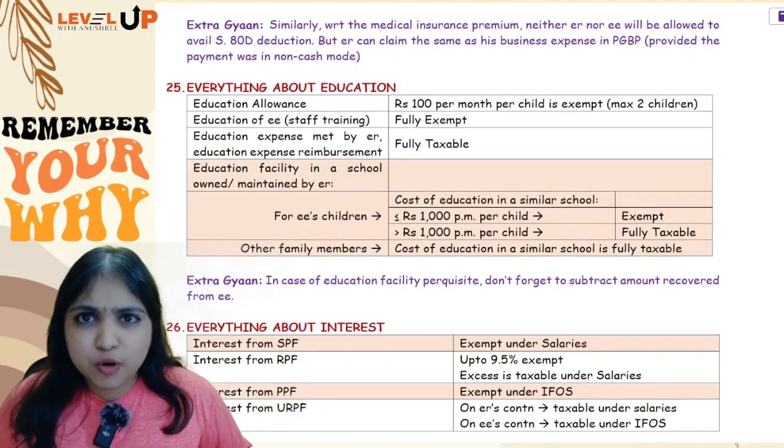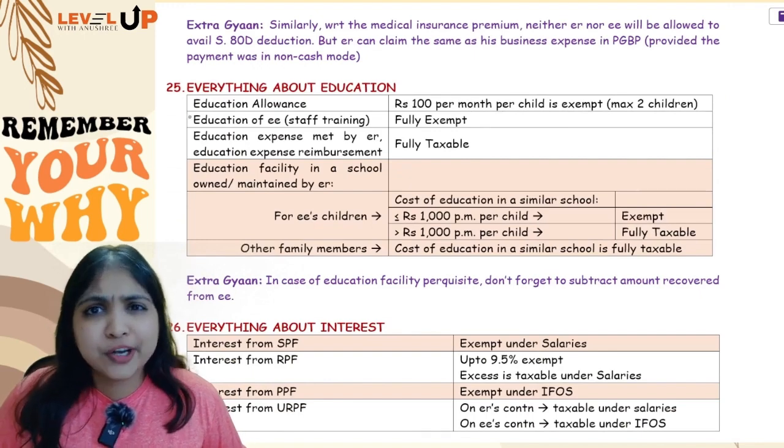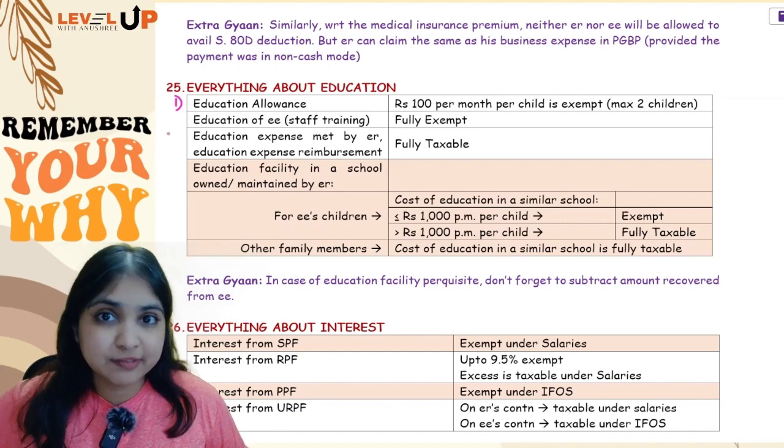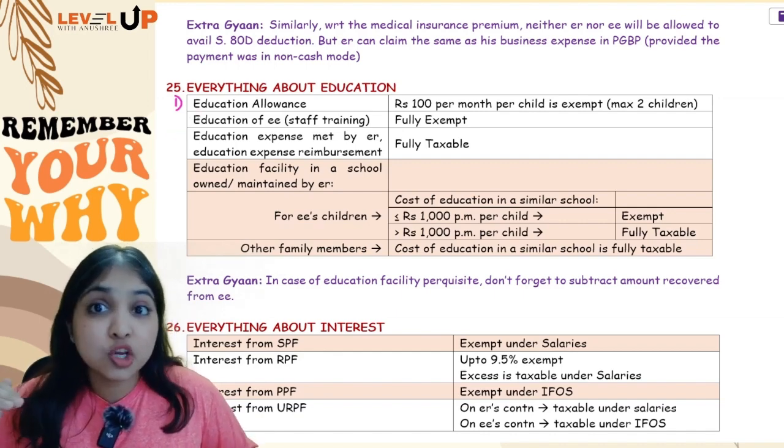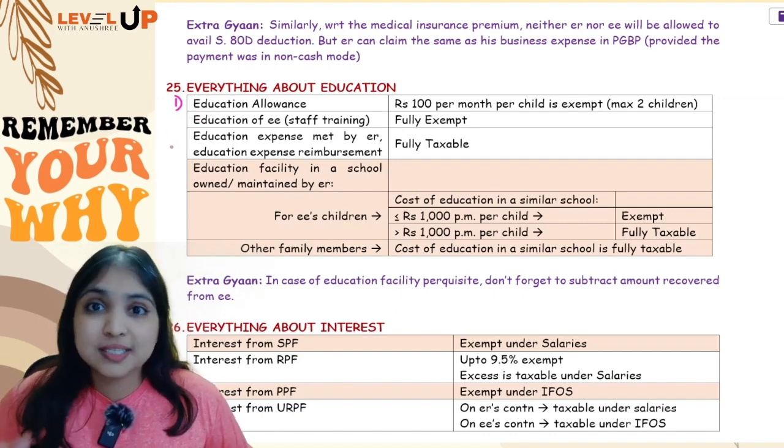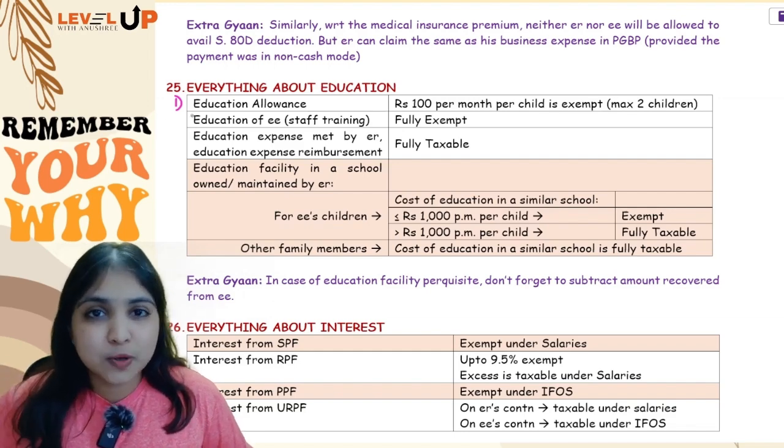See, there are totally 4 points only over here, out of which 1 point you already know. Education allowance, 100 rupees per month per child will be exempt for maximum 2 children. You already know this. In addition to this, there are 3 more points guys. Let's talk about them one by one.